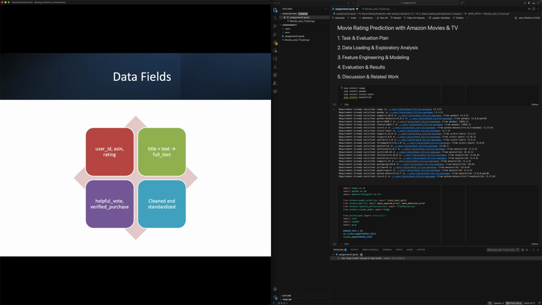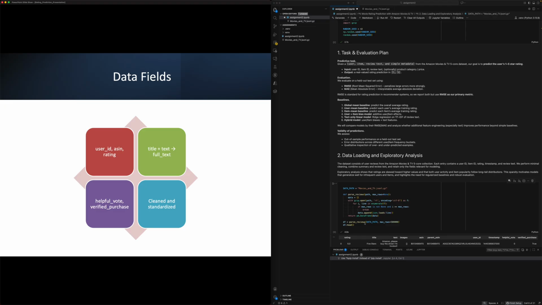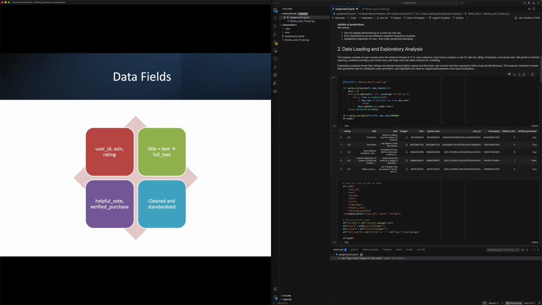From the top here, we've just did a pip install, imported the various modules I needed, and then I loaded up the JSON here, then kept only the columns that we will be using here, and simply just standardized the columns.